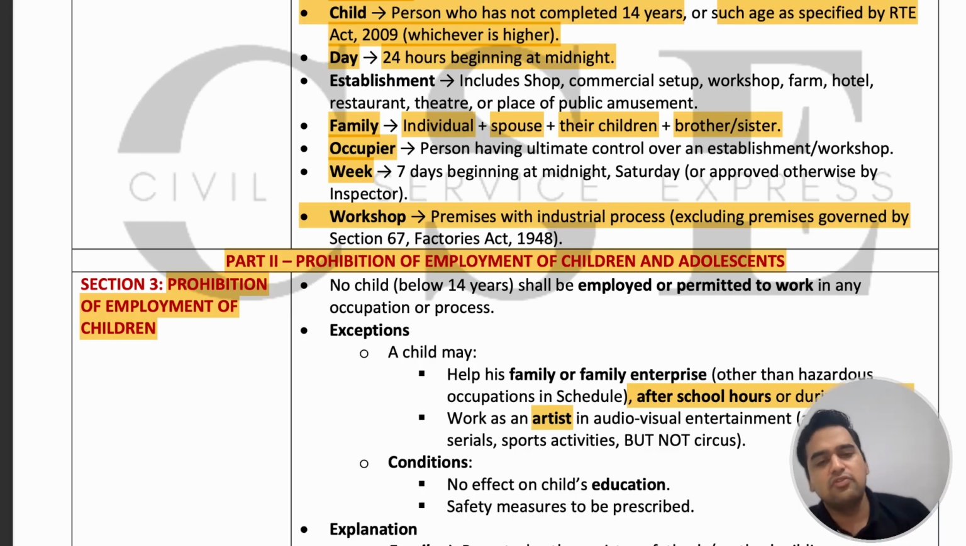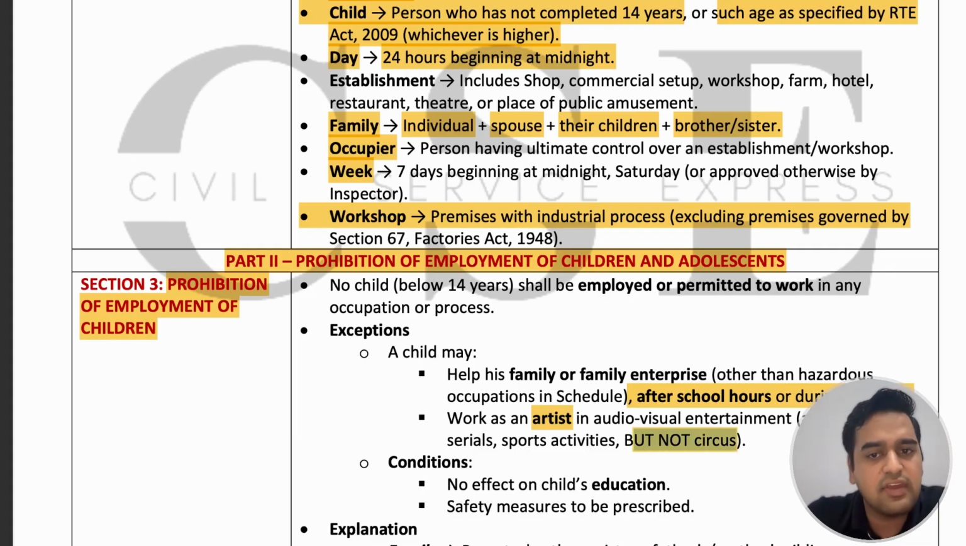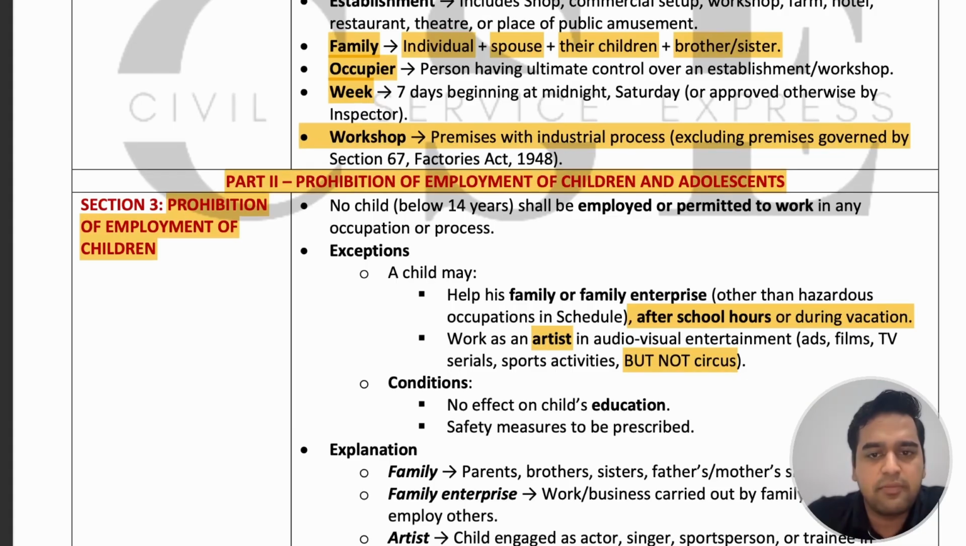We have seen individuals who are working in the TV industry, but they are kids below the age of 14 years. They are allowed to work under this act because they are working in an audiovisual entertainment industry, but they are not allowed to work in a circus. This is important from exam perspective. But there are certain conditions also.